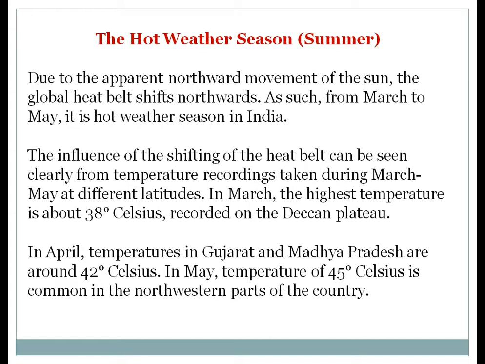Next, the hot weather season. Again, we are talking about summer here. It starts from March and lasts till May, and the influence of the shifting of the heat belt can be seen clearly from temperature recordings during March to May at different latitudes. In March, the highest temperature is about 38 degrees Celsius, recorded on the Deccan Plateau, and it reaches up to 42 degrees Celsius in April, and in May it goes to 45 degrees Celsius. Very warm.